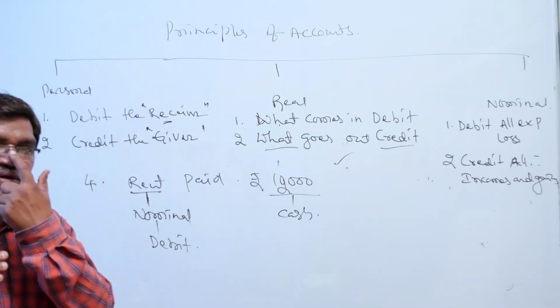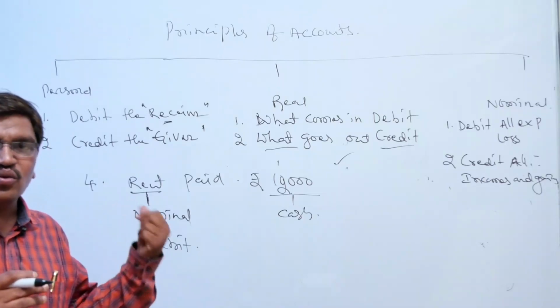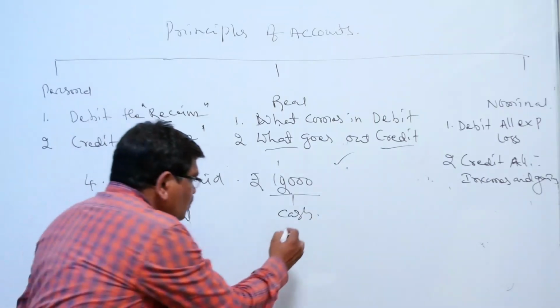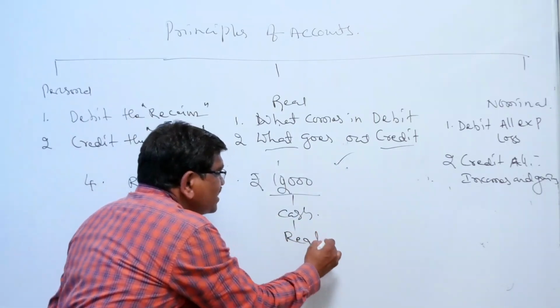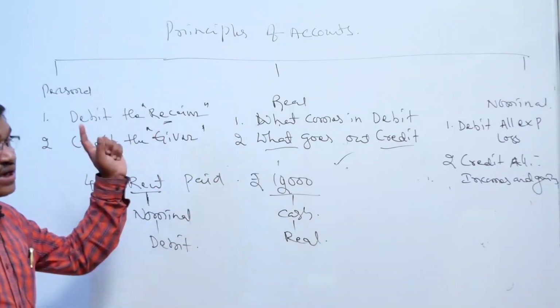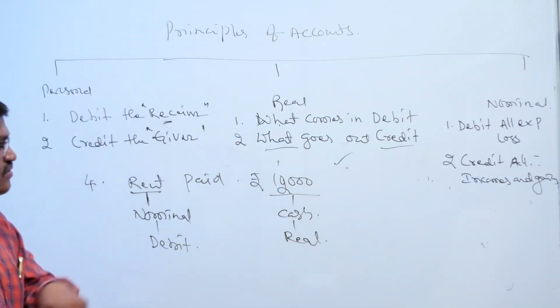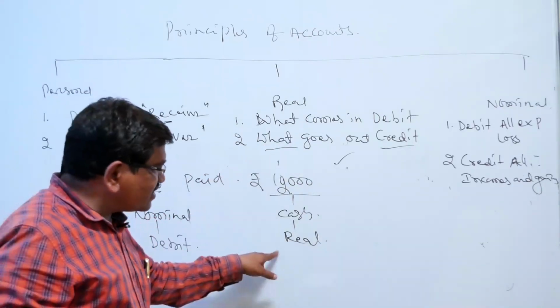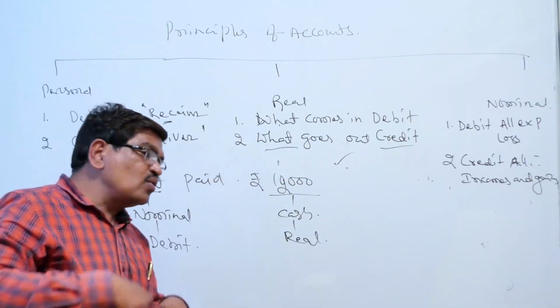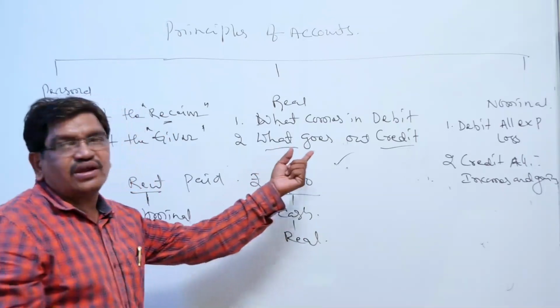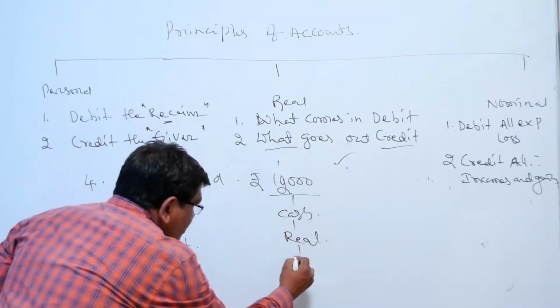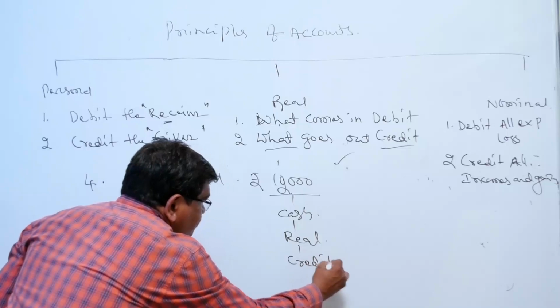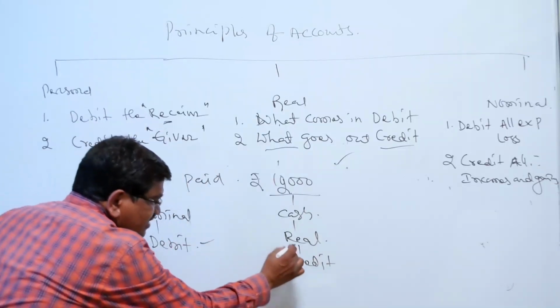It becomes the real account as per the rules and regulations. Now it is a real account. Okay, think about finding debit or credit. So now what comes in, debit; what goes out, credit. Cash is coming into the organization or going outside of the organization. That's why here credit. So one debit, another one credit.